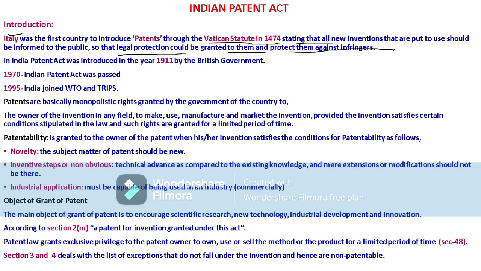If we see, the Indian Patent Act was introduced in the year 1911. This is when the Patent Act was first introduced. 1911 means at the time of the British government, so before our independence. And after independence, in the year 1970, the Indian Patent Act was passed by the Indian government.